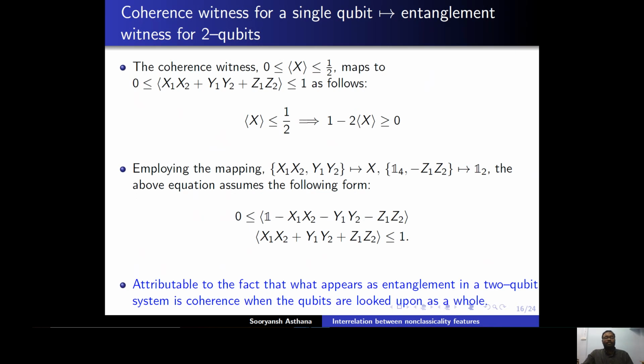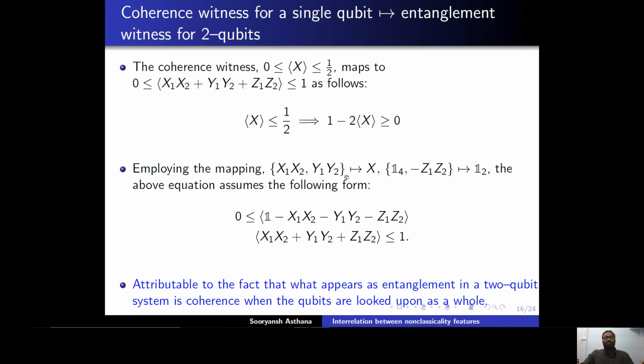And similarly, if we also look at the third Z1 Z2 operator, then this coherence witness, expectation value of x, is bounded between 0 and half. This maps to this entanglement inequality, which is the optimal entanglement inequality for 2 qubit systems, as follows. So expectation value of x is bounded by half, and we will employ this homomorphic map, that x1